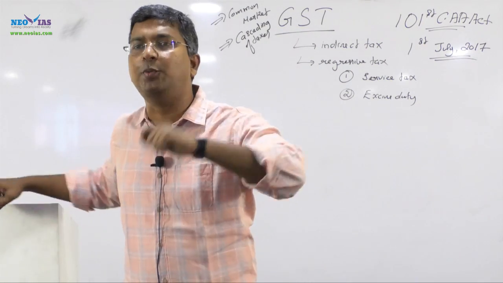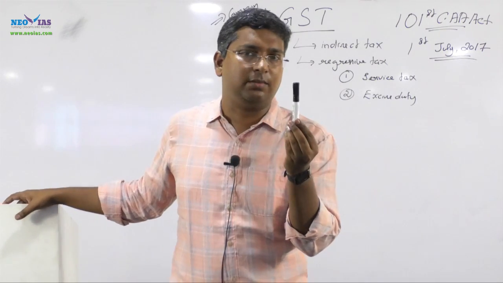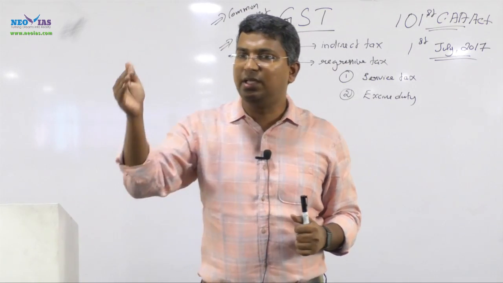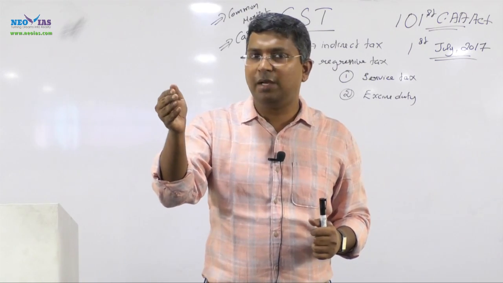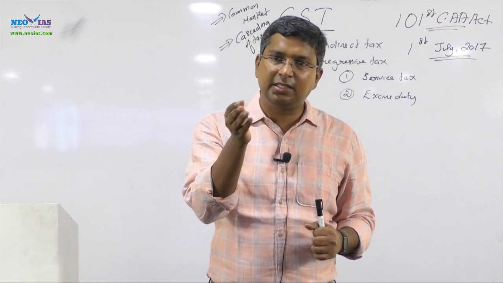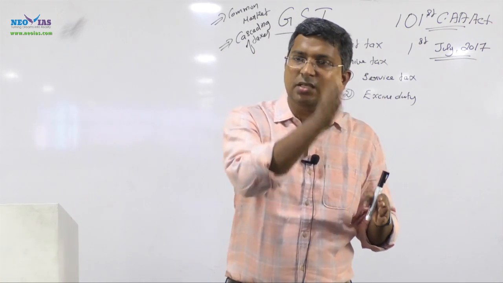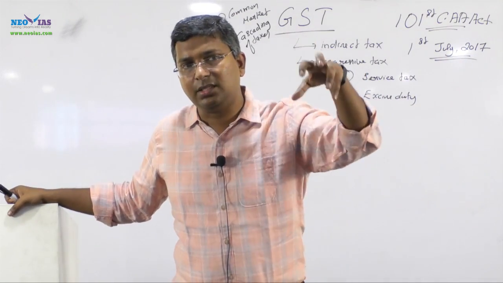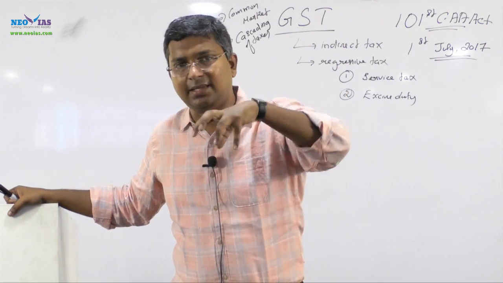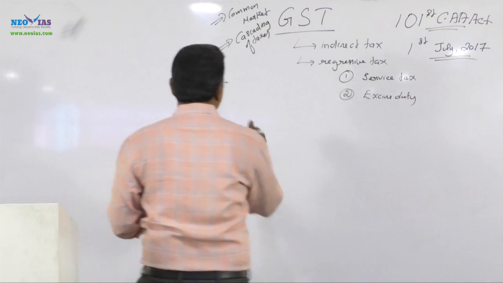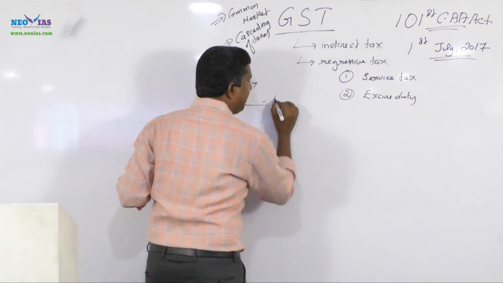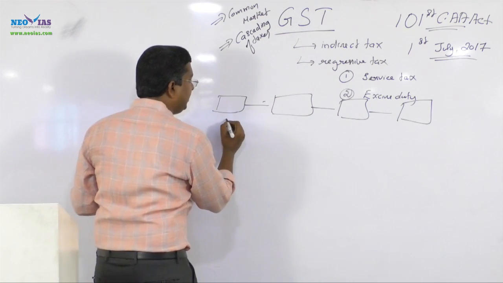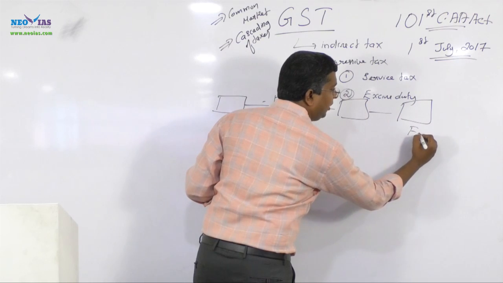For example, take the case of any input, any finished product. Think about a supply chain. In the supply chain, the raw material will be imposed a tax. Then it will pass through different stages, stage 1, stage 2, stage 3, finally reaching the finished product. In every stage there used to be tax. Imagine this is stage 1 and this is the final stage.